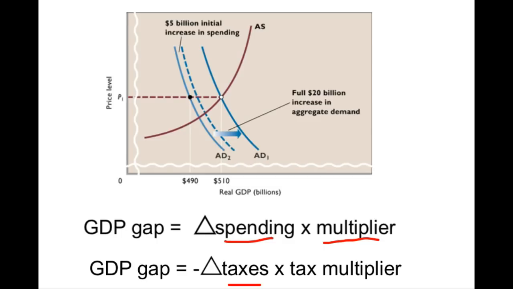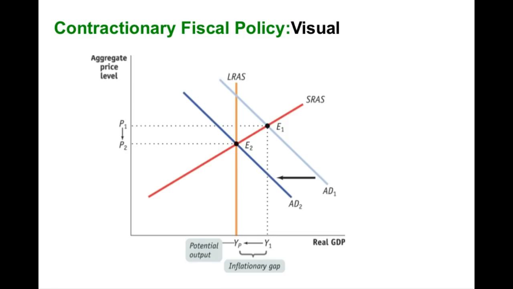Similarly, we can look at the next graph, which just shows from the textbook, a graph showing contractionary fiscal policy. So if aggregate demand has, for some reason, moved out here, right, excessive spending is causing inflation, and we're operating, at least in the short run, a little bit beyond our full employment, rather than waiting for things to adjust themselves and risking the possibility of hyperinflation. Instead, the government can either cut its own spending or increase taxes to shift aggregate demand back to the left and reduce what we call our inflationary gap.